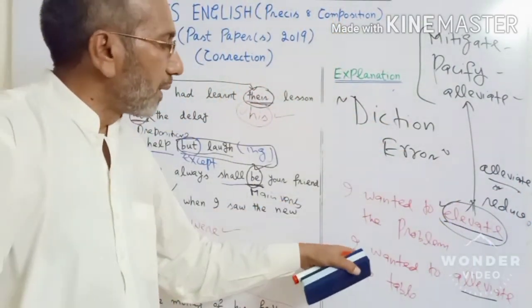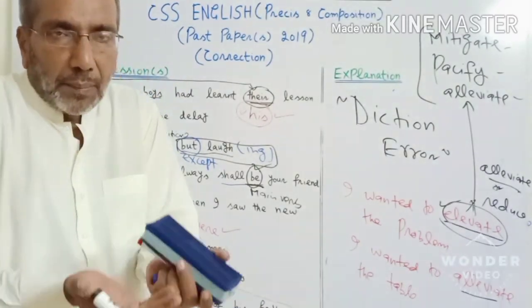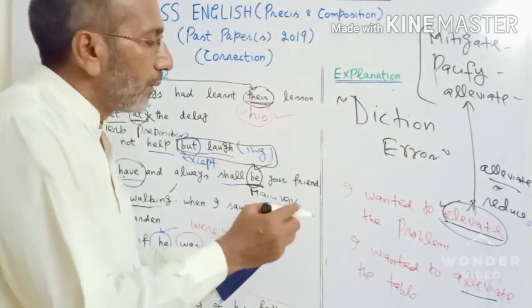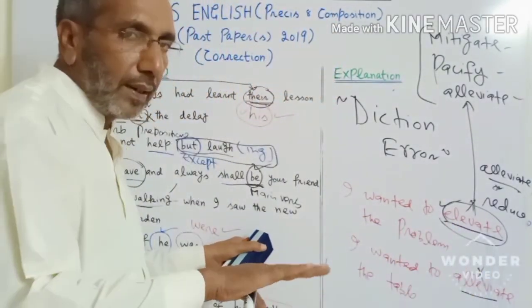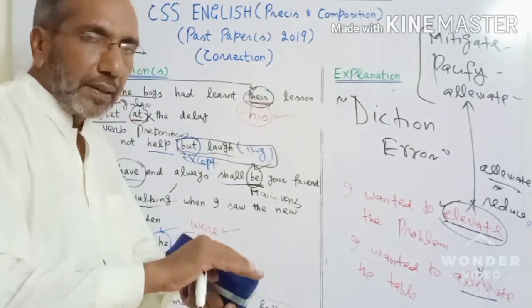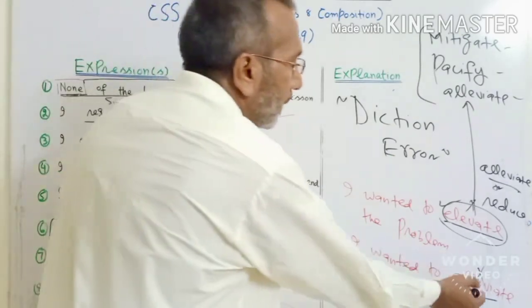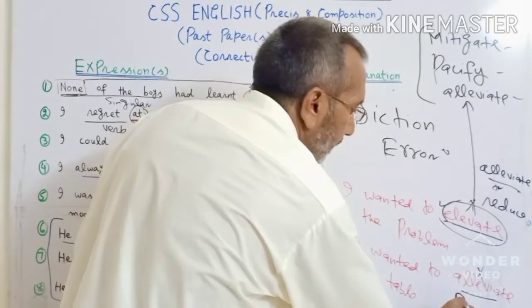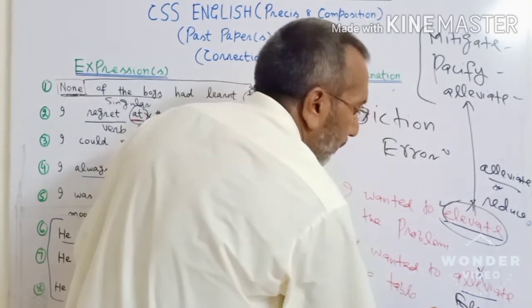In this expression, I wanted to elevate the table. You actually want to say, I want to raise that table somehow. So the word alleviate is not giving sense over here. So we need some word that gives the impression of raising something. I wanted to raise the table up. If I replace this with elevate, even a layfolk can guess now it's okay.